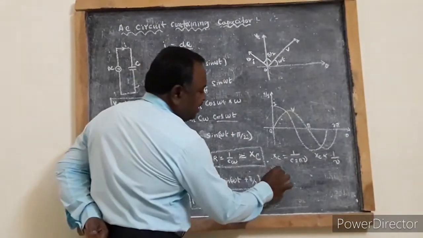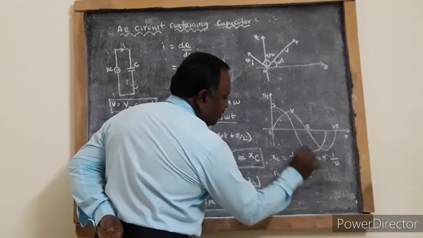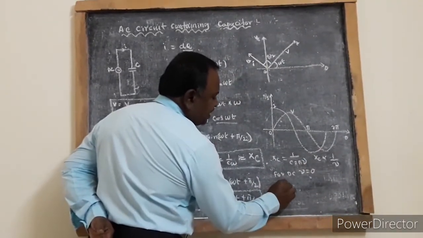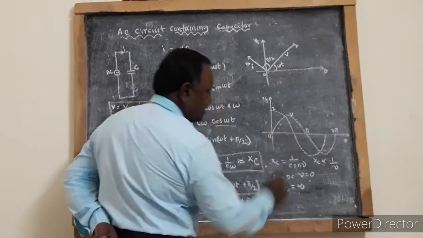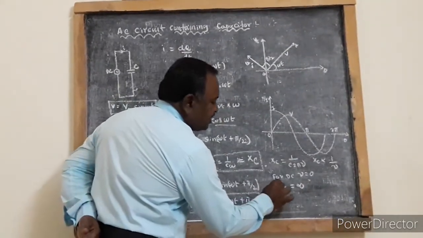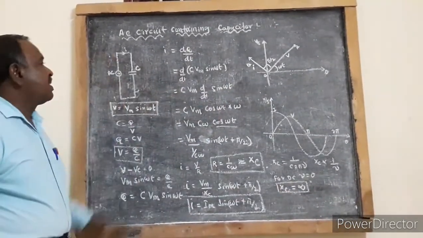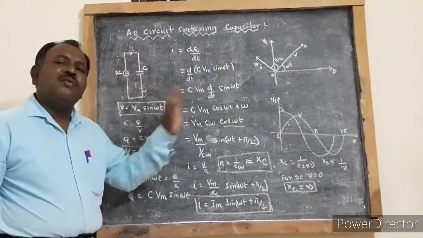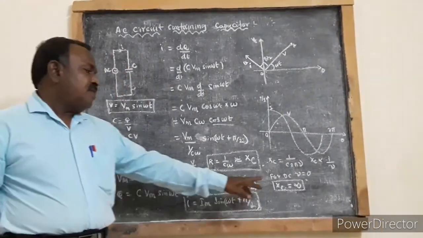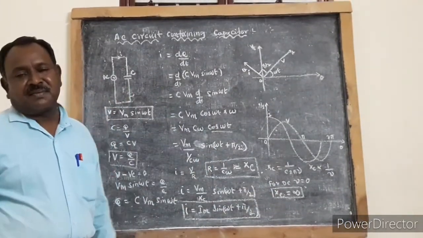For DC, frequency is equal to 0. Therefore, for DC current, capacitive reactance is infinite. Since for DC current capacitive reactance is infinite, the capacitor will not allow DC current to flow through it, because for DC current the capacitive reactance is infinite resistance.